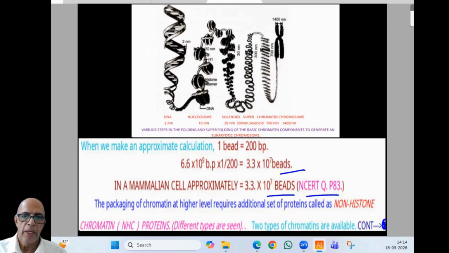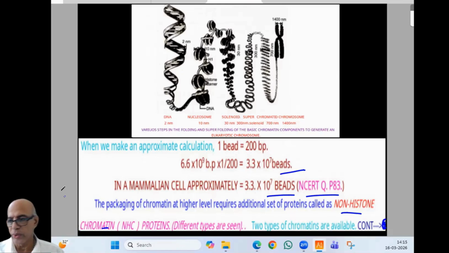Now, packaging of chromatin at a higher level requires an additional set of proteins called non-histone chromosomal proteins, and different types are seen. 2 types of chromatin are available. So previously here, non-histone chromatin. Here, what we are discussing is the 2 types of chromatin available.